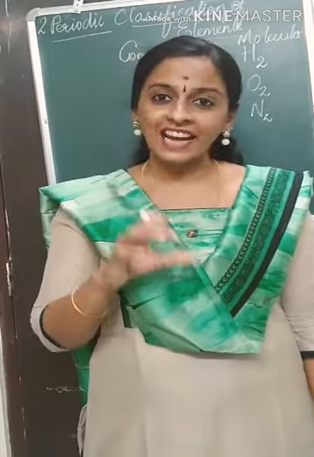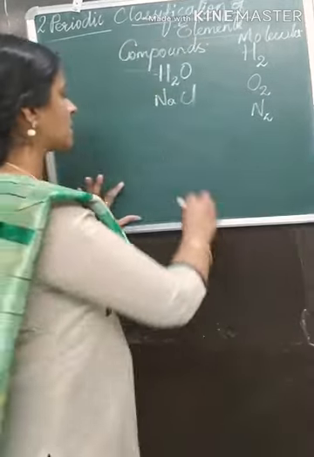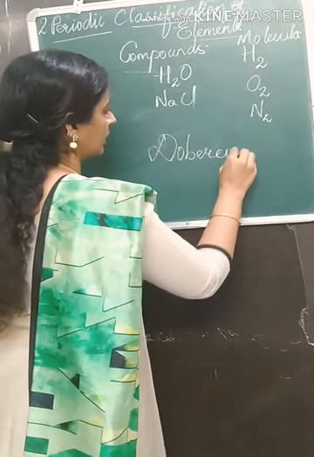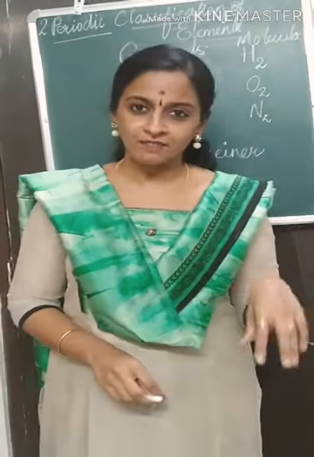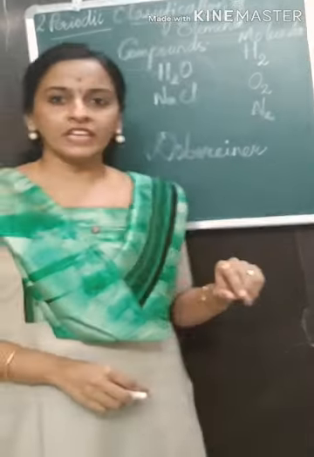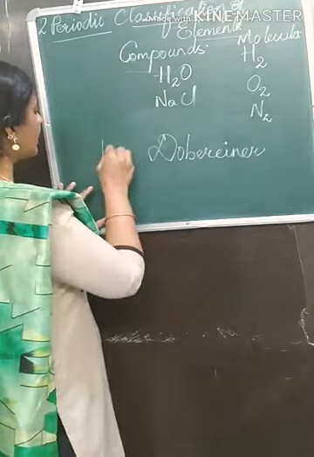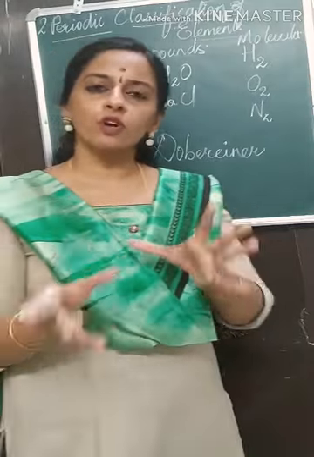The first person to try his hand at classification of elements was Dobereiner. Dobereiner was a scientist who tried to classify the elements in the year 1817. What did Dobereiner do? He made certain groups of elements.